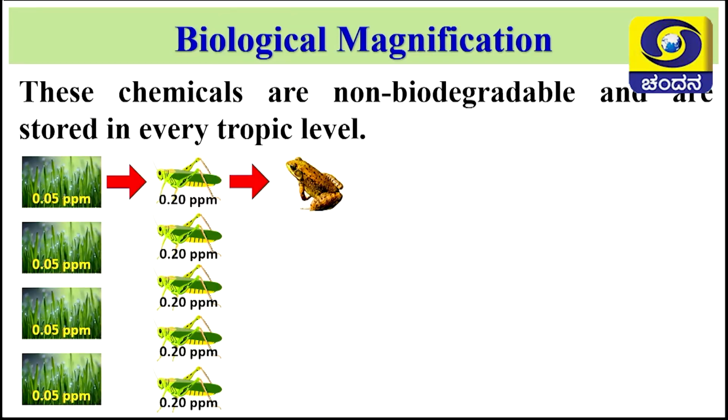Then the percentage of harmful chemical keeps on increasing. You can see here 1 ppm level is present in the body of the frog.